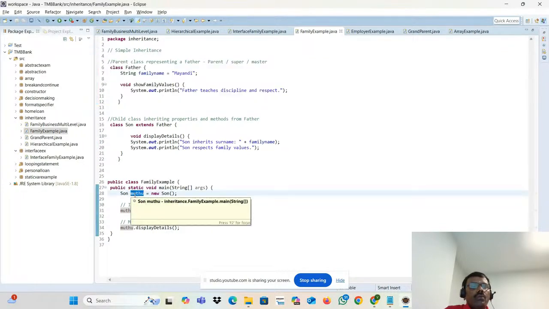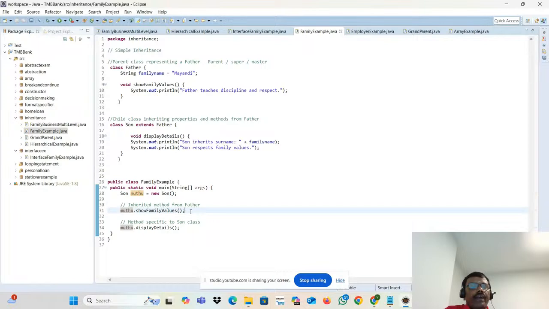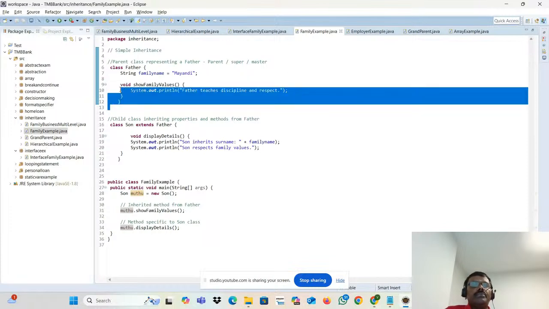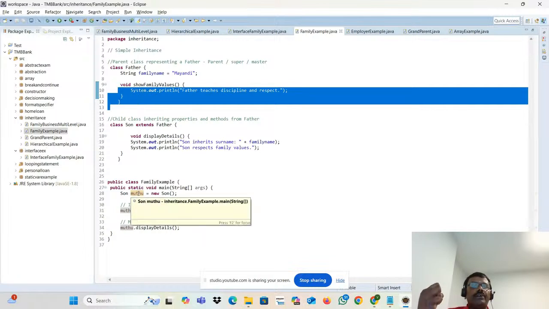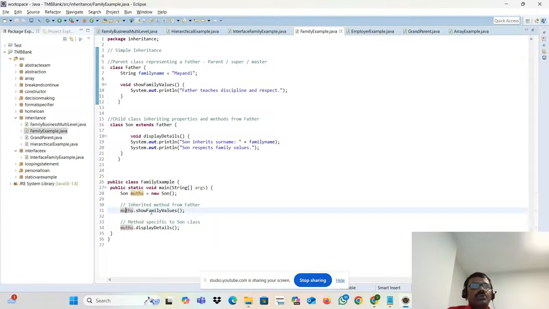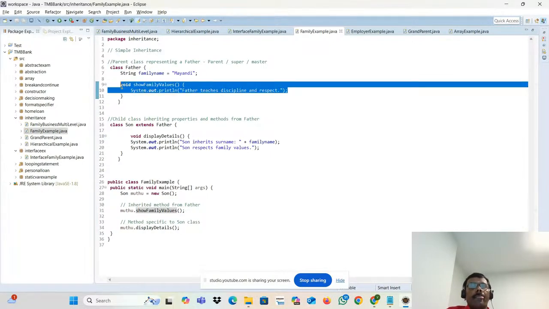Okay, now Muthu dot showFamilyValue. Where will it go? It will call this one. You will feel, boss, how will it call this one? Because that is a different class. But think about that. We have the full power. Why? Because it's a parent class. Because of the extension, they can access this one as well. So Muthu.showFamilyValue will call this method. Then it will print father teaches discipline and respect.